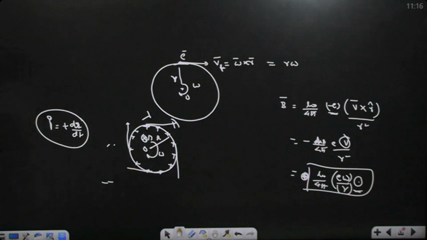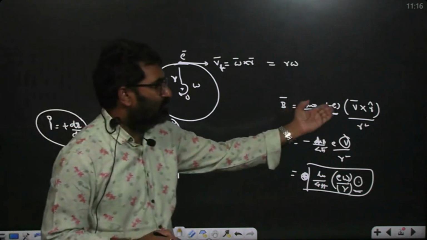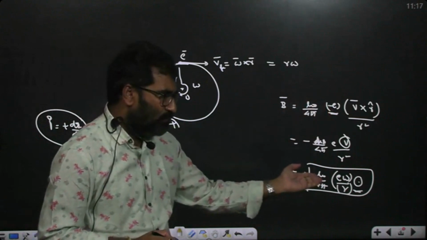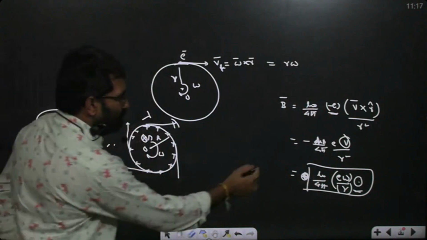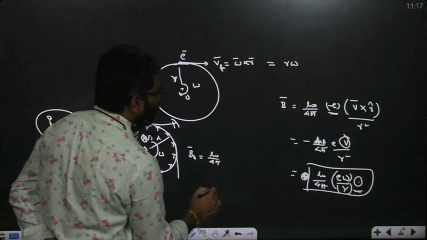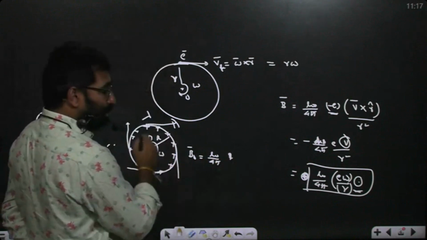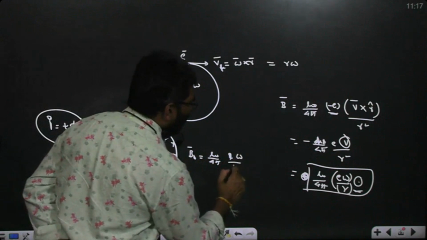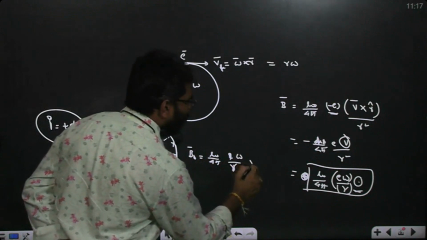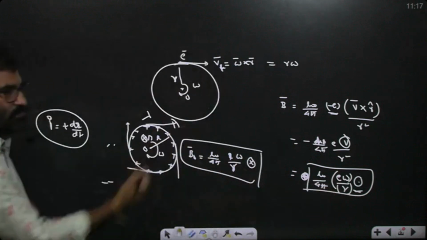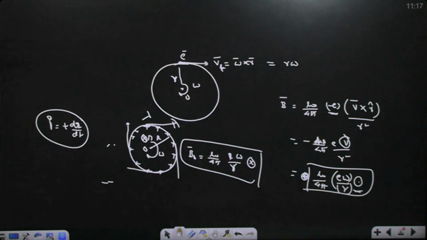What's the field? Just you replace minus E with plus Q, plus Q, plus Q. Q is equal to NE. Okay, no problem. What's the magnetic field at O? Is equal to mu naught by 4 pi Q R omega by R square. So ఎంత ఉందమ్మా నీకు? Omega by R. Just into the plane or out of the plane? Into the plane. Why here out of the plane? Here why is it into the plane? That is negative charge. This is a positive charge. You see the direction of the magnetic field depends upon the sign of the charges also.